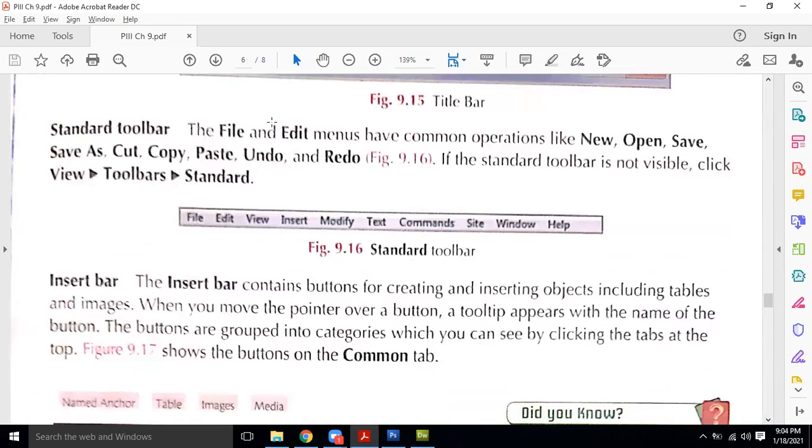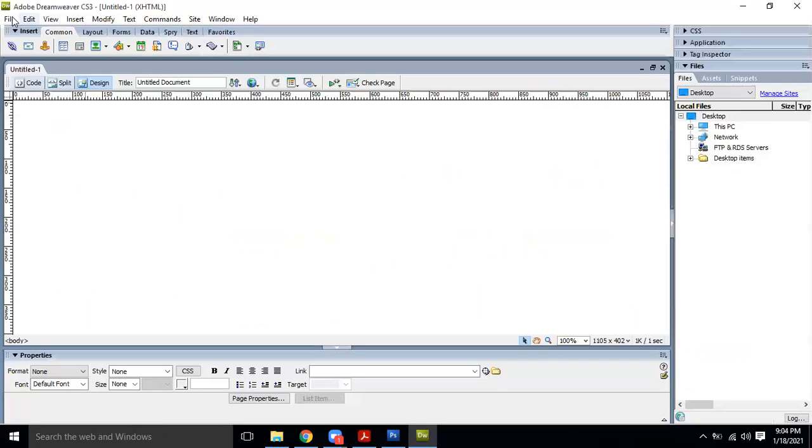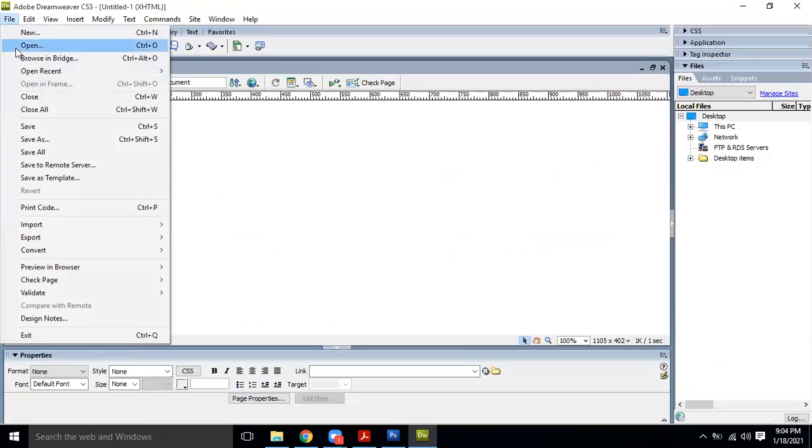Standard toolbar: the file and edit menus have common operations like new, open, save as, cut, copy, paste, undo, redo. All these are available in these tools. So this is basically a menu bar, which contains the common operations: new file, open file, recent, close all, save as.